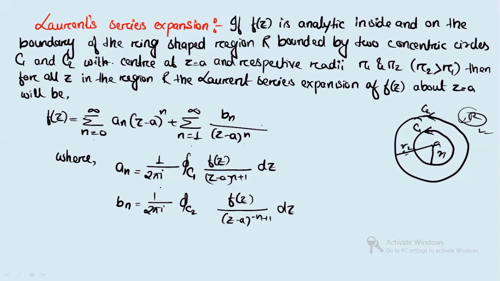Here a_n and b_n are the coefficients. a_n is equal to 1 by 2 pi i closed integral over the circle C1 of f(z) by (z minus a) to the power n plus 1 dz. Again, the second is 1 by 2 pi i closed integral over C2 of f(z) (z minus a) to the power n minus 1 dz. So these are the coefficients and this is the Laurent series expansion. So this is just simple.